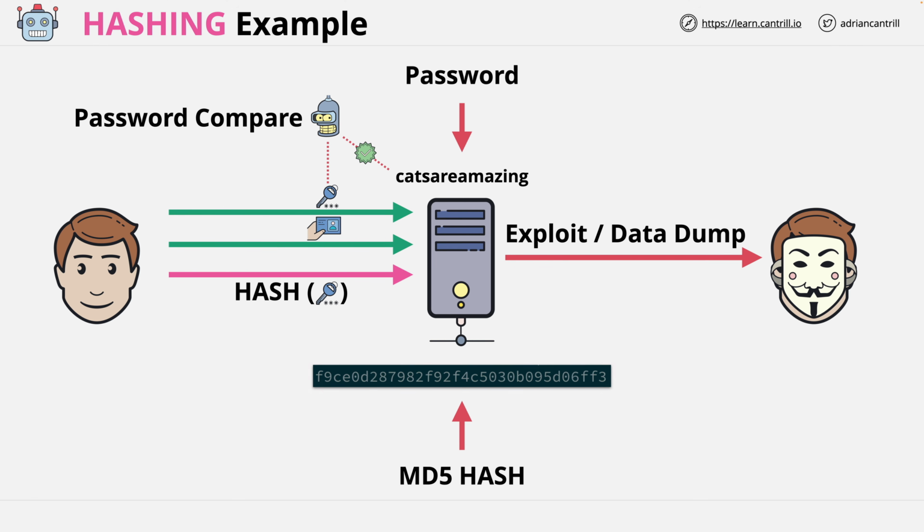All the server needs to do is check that the hash that you send matches the one in its database, and it can confirm the password was entered correctly on the local client, because given the same data, in this case a password, and the same hashing algorithm, you'll end up with the same hash value. So by comparing the hash value it stores to the hash value that you deliver, i.e. the hash of your password, it can check you're entering the correct password without ever storing a copy of your password.